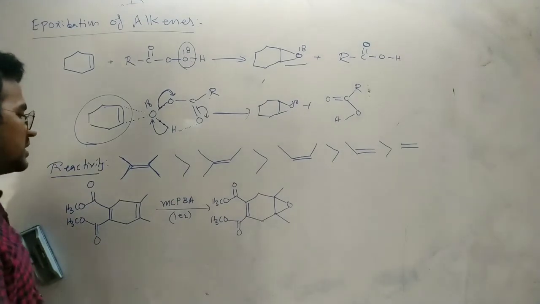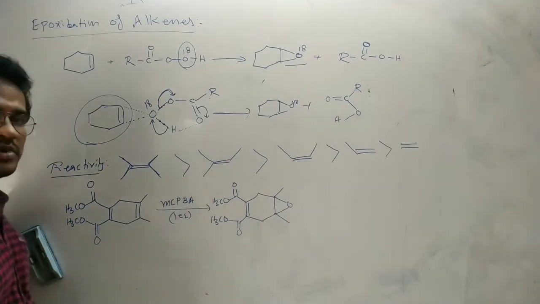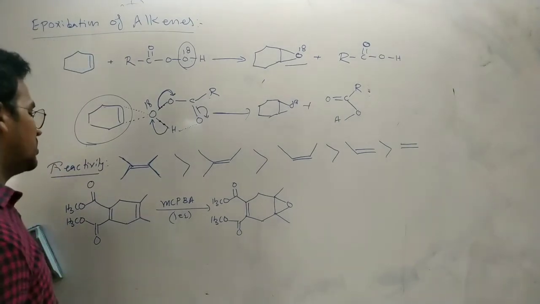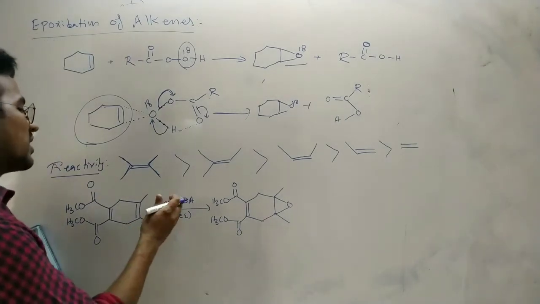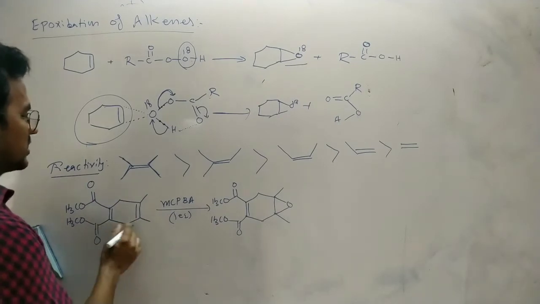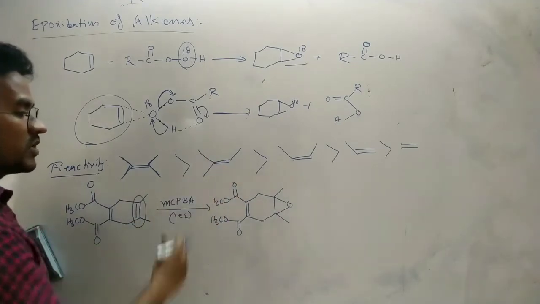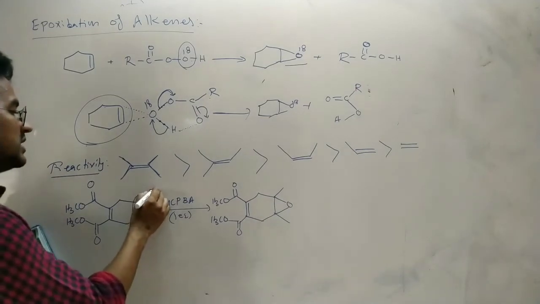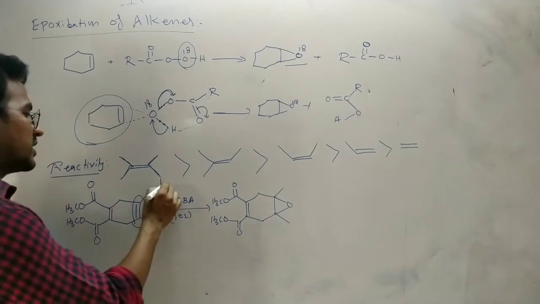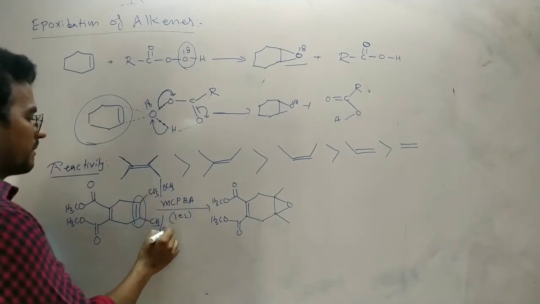Now this diene on reaction with MCPBA, metachloroperbenzoic acid, a peracid. While using one equivalent of the peracid, this double bond is involved in the epoxidation process because it is attached to electron donating groups, methyl, or of course we can take methoxy group.